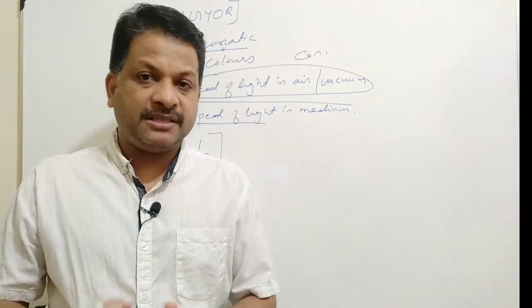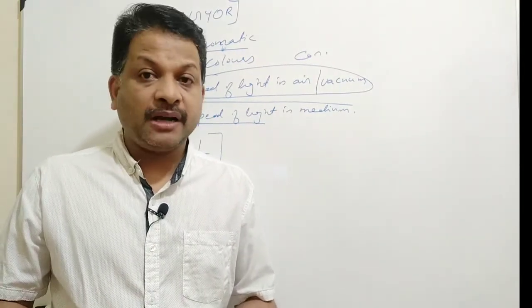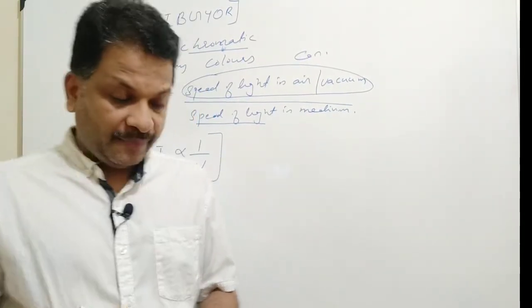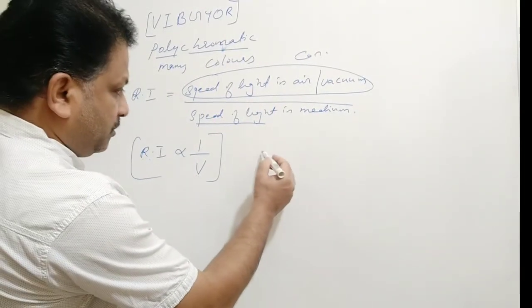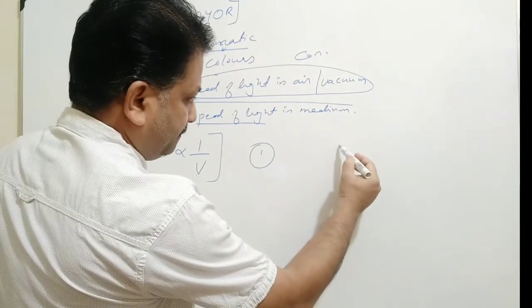Based on this concept we have studied, today we will solve a couple of important questions. Let us see the first question.